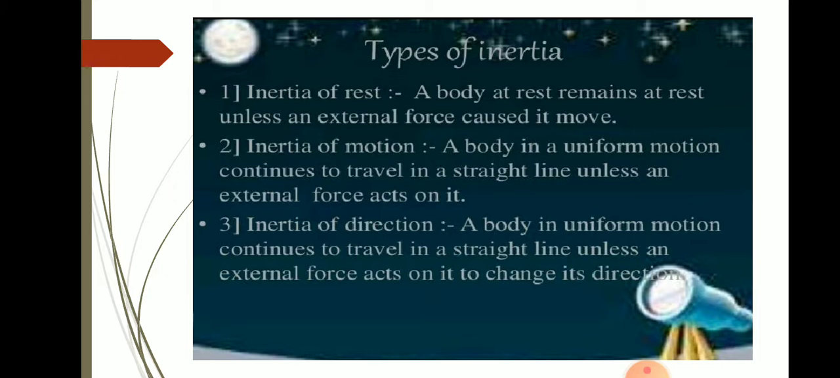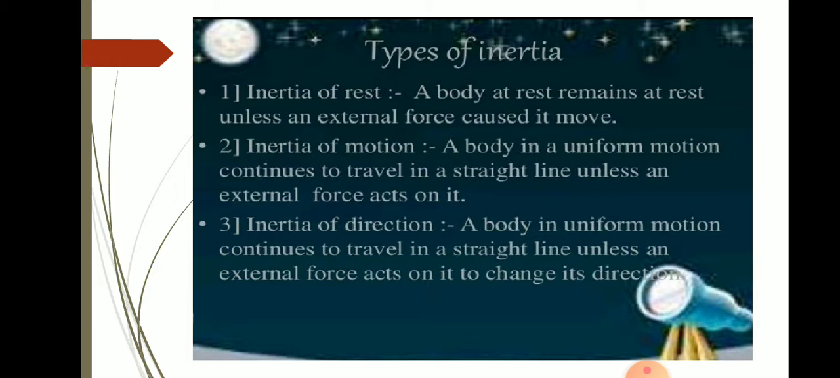Inertia of rest means a body tries to remain at rest unless an external force acts on it. A body at rest remains at rest unless an external force acts on it. This is called inertia of rest. In the same way, a body which is in uniform motion continues to travel in a straight line unless it is acted on by an external force. So this is inertia of motion. That means a body in motion tries to remain in motion, and a body at rest tries to remain at rest.